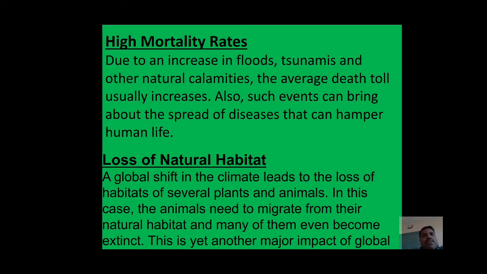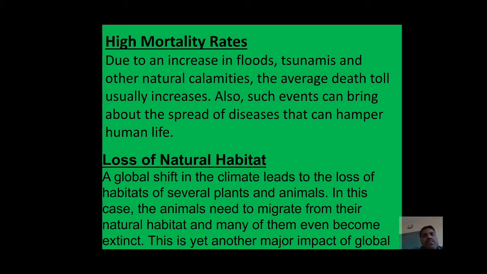And next one is the high mortality rate, Sayuva Pramanam. Due to an increase in floods, tsunamis, and other natural calamities, the average death toll usually increases. The death rate usually increases because of global warming. And also, such events can bring about the spread of diseases that can hamper human life. For example, we can take how the coronavirus spread and how many deaths happened in 2019 and 2020.